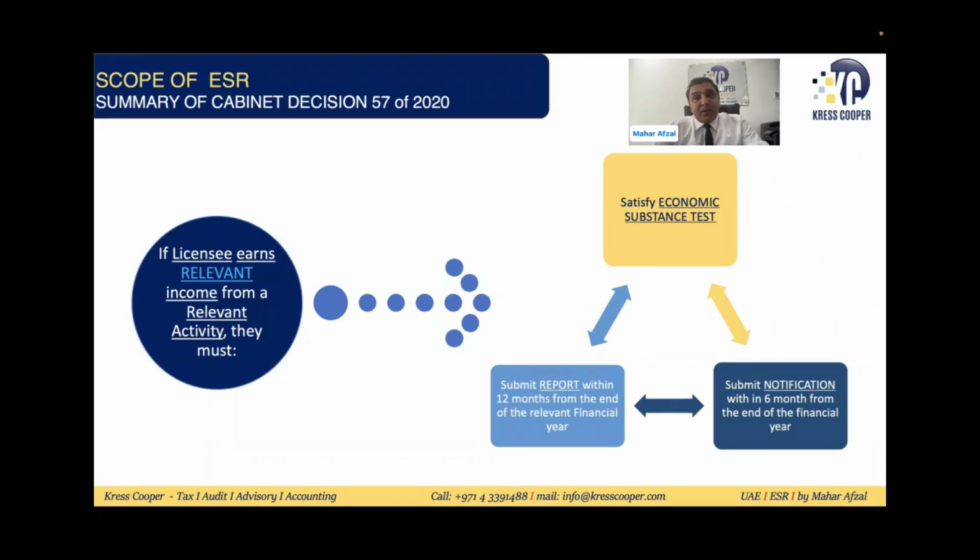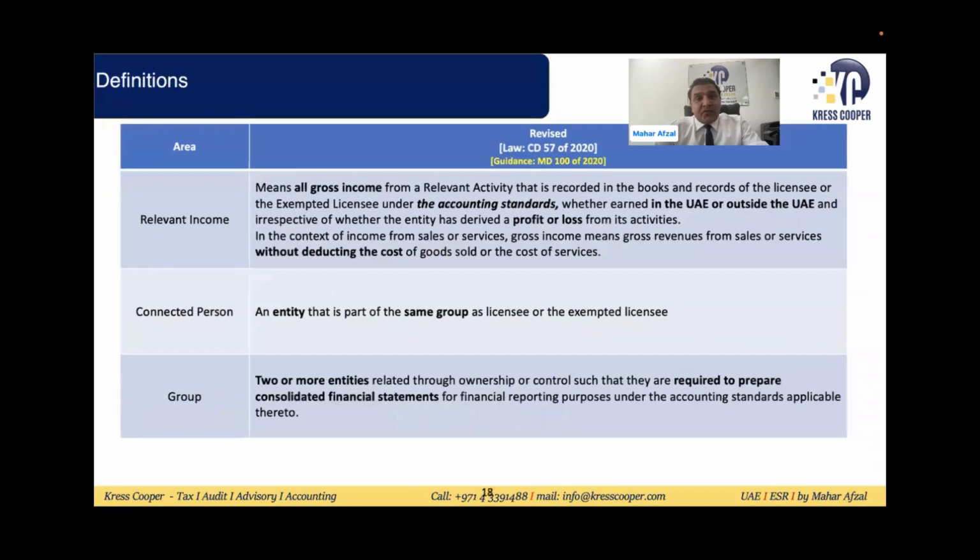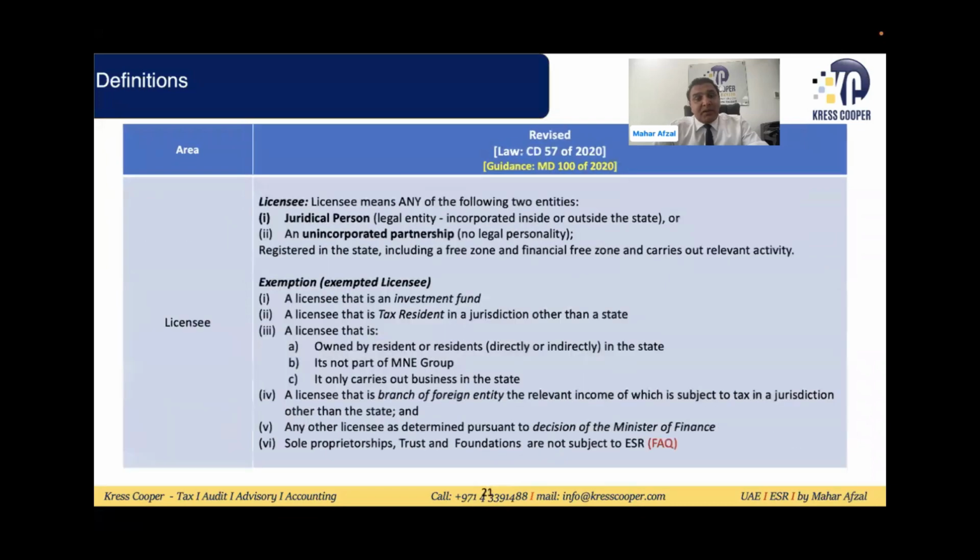We'll learn what the notification requirement, reporting requirement, and economic substance test requirement are, and what a licensee is. So these are a few different definitions. You can go through this in the law, because, keeping the time limitation in mind, I'm moving through it very quickly.